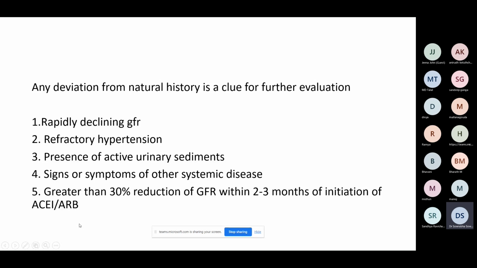Once you think that it is diabetic nephropathy, you initiate them on an ACE ARB because that is one of the therapeutic strategies. But once you start ACE ARB, the patient unexpectedly has a decline in GFR. Some variation in creatinine with ACE ARB is expected and is accepted also. But if there is a 30% or more reduction of GFR, once you start ACE ARB, you will have to think of a macrovascular disease or a renal artery stenosis, which is being worsened by the introduction of an ACE ARB. So these are certain clues that it might not be diabetic nephropathy alone and something else is contributing to the renal disease.